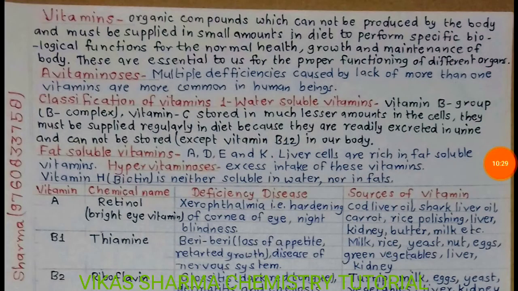Students, next big topic is vitamins. Organic compounds which cannot be produced by the body and must be supplied in small amounts in diet to perform specific biological functions for the normal health, growth and maintenance of the body. These are essential to us for the proper functioning of different organs. Multiple deficiency caused by lack of more than one vitamin is more common in human beings. Deficiency of a vitamin can cause disease.